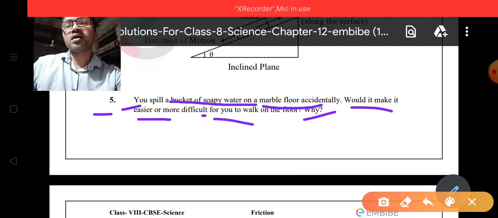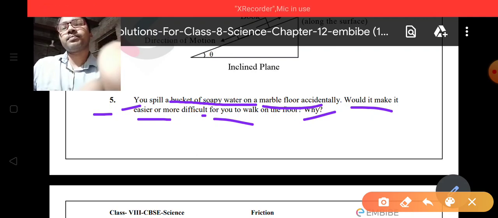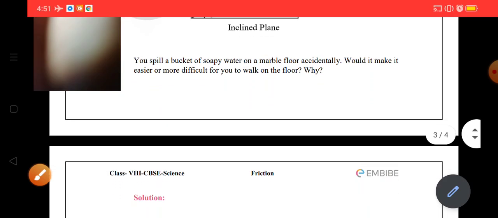It is very difficult to walk on that surface in the presence of soapy water, because the friction becomes very less in that case, and there is a possibility of slipping on the surface. So a person can slip and fall down. So let's see the answer to this question with explanation.